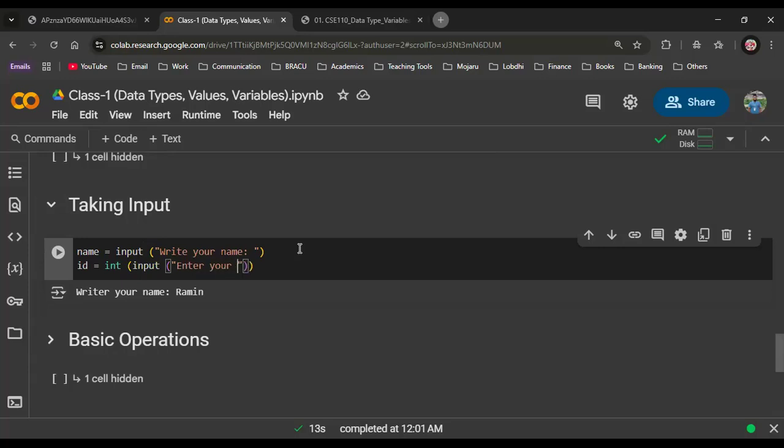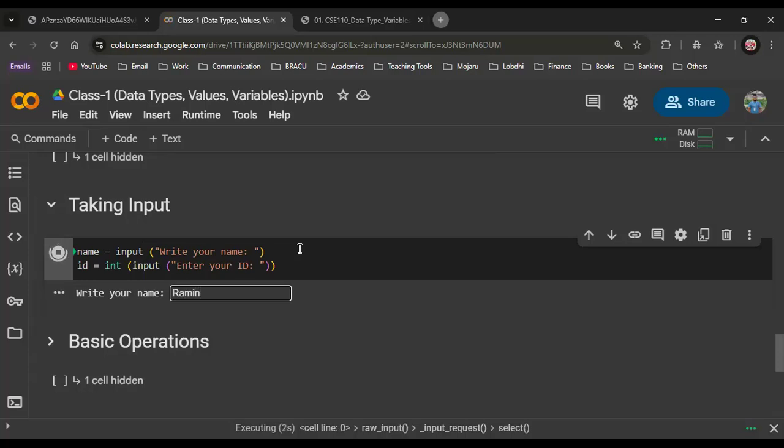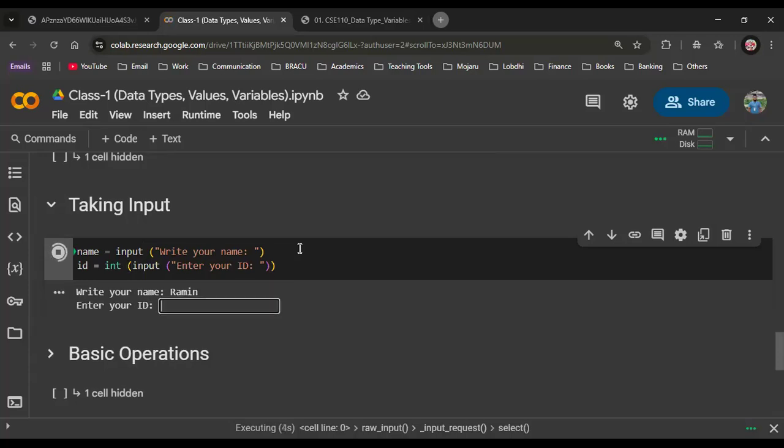Enter your ID. So if I run this, at first write your name, then I will press enter, then it will say enter your ID. Let's say 1, 2, 3, 4, 5, 6. ID. This much is done. Have you understood up to this how this is working? Yeah.